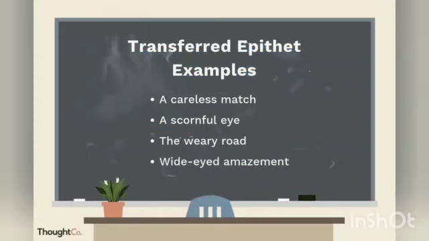Some other examples of transferred epithet: a careless match, a scornful eye, the weary road, wide-eyed amazement. Again, the match was not careless. The teammates, whosoever was playing the match, were the ones who performed it carelessly. We cannot say anything about the match. Again, a scornful eye. The eye is not scornful. Instead, the person who is seeing from that eye has the mentality of being a scornful person. So that is what a transferred epithet is.